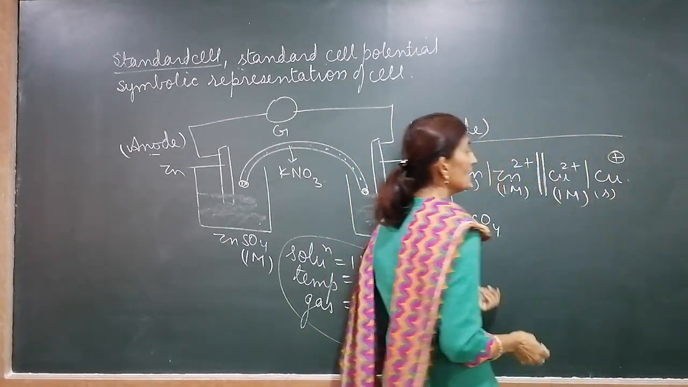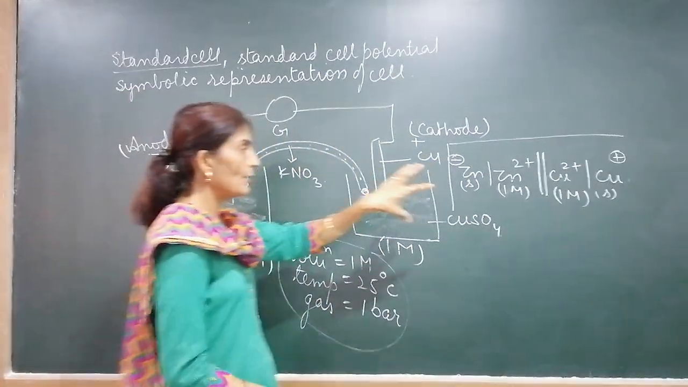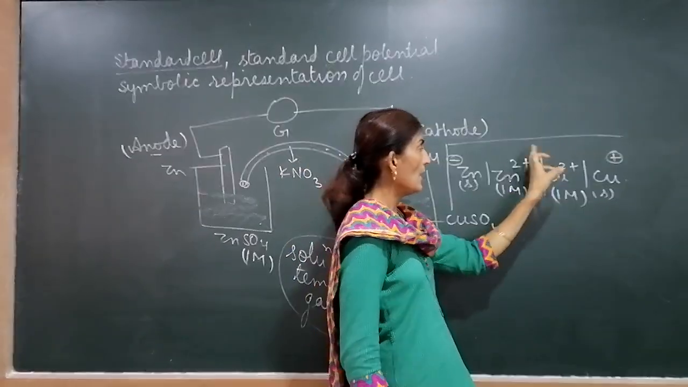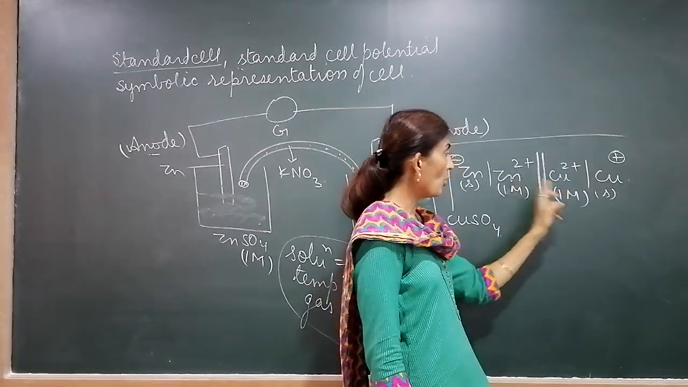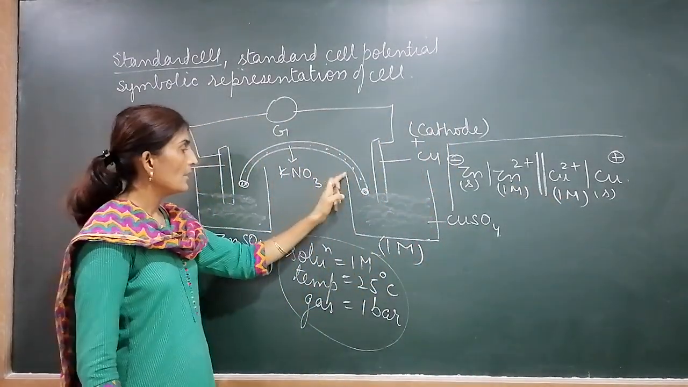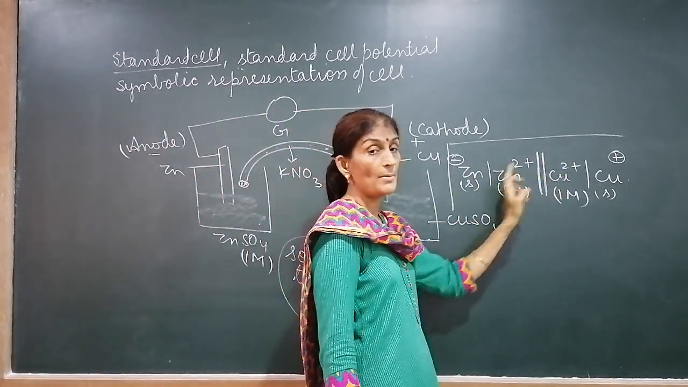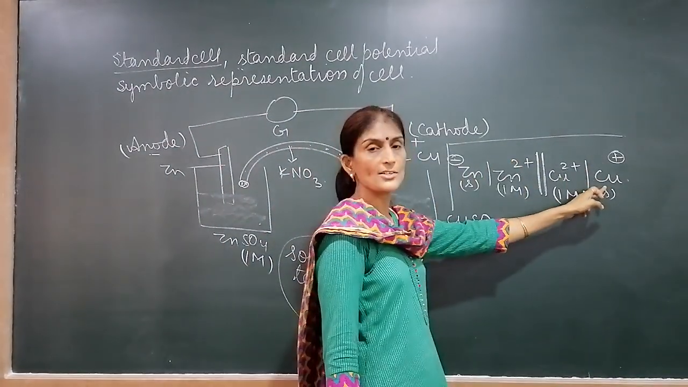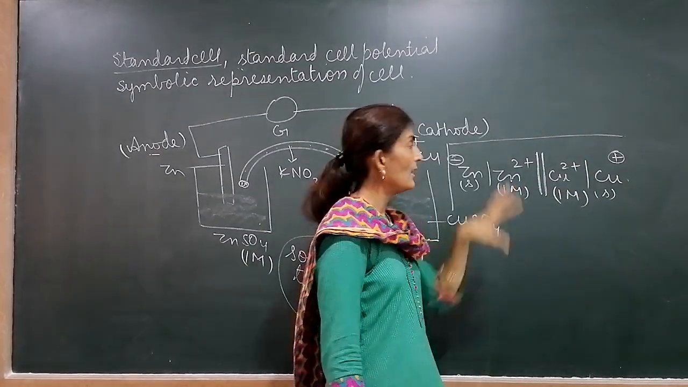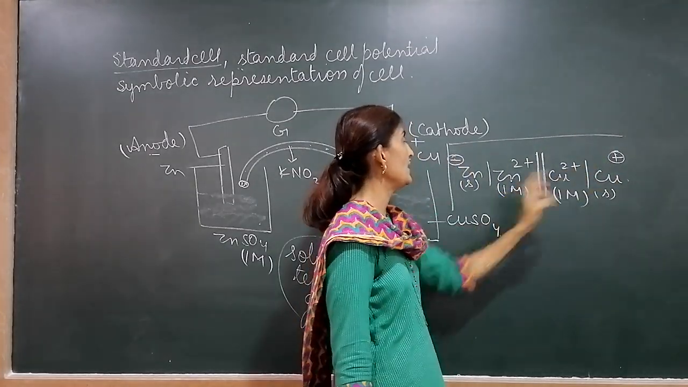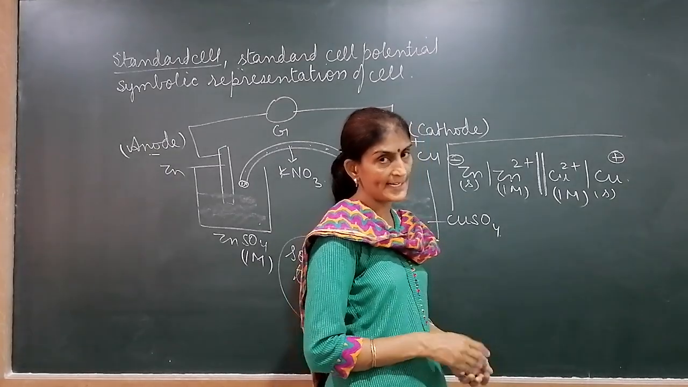This is the cathode. It will be positive. This is the complete symbolic representation of the cell. This is anode, this is cathode, and these two parallel lines show the salt bridge. Ions are in contact with the salt bridge. The ions of both solutions are in contact with the salt bridge, so ions should always come on the two sides of it. This is solid, this is solid. This is known as the complete symbolic representation of a cell. Anode cell, cathode cell, plus, minus, solid, molarity, everything you have to mention for symbolic representation of a cell.